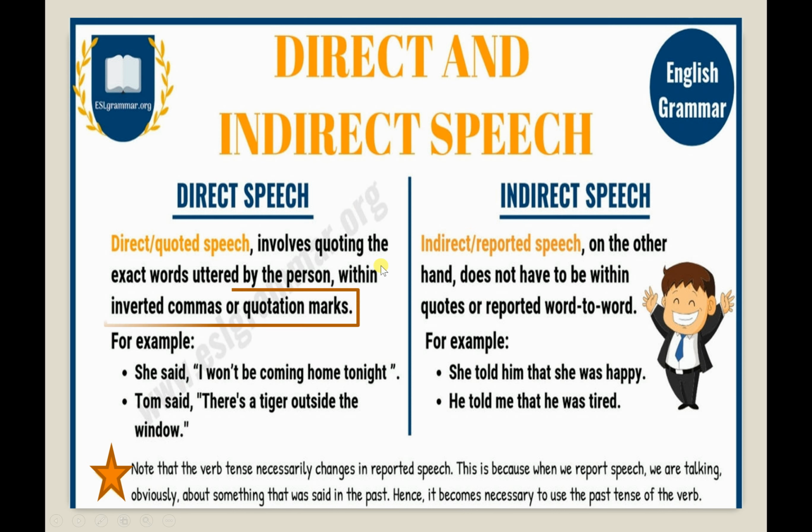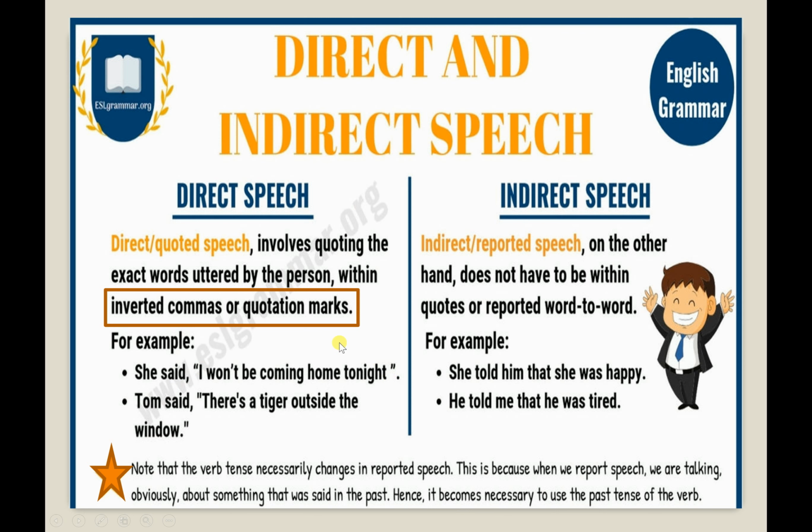In direct speech, we use inverted commas or quotation marks, while in indirect speech, we do not use any. There will be a subject and verb, and there will be inverted commas.